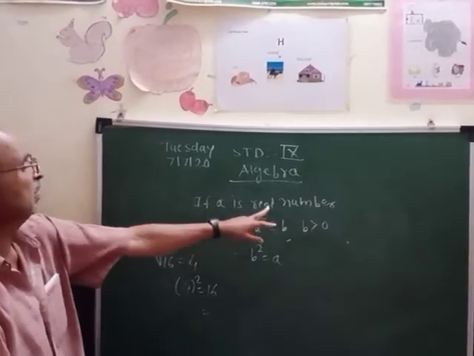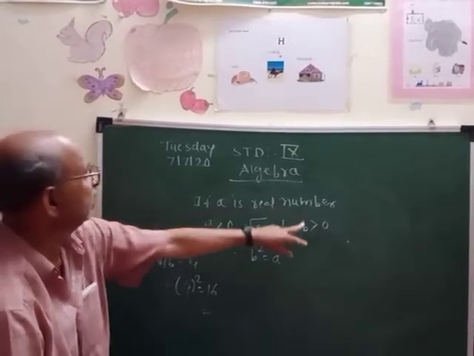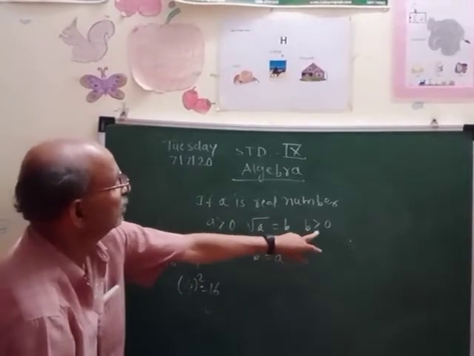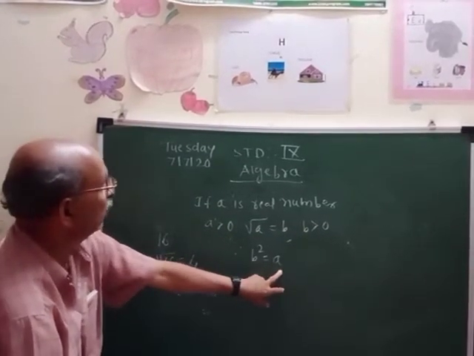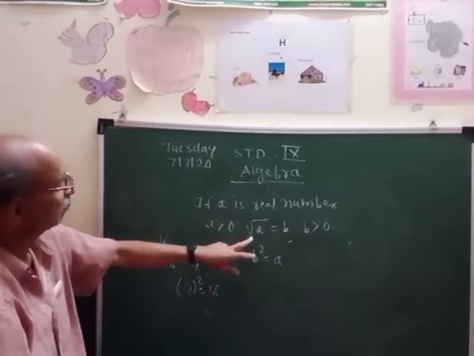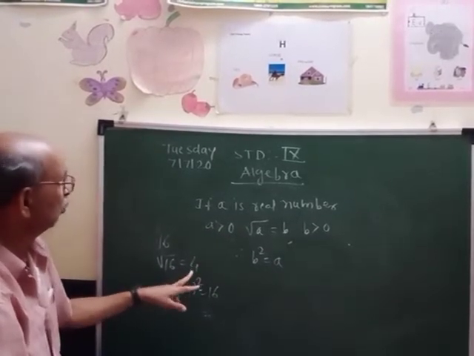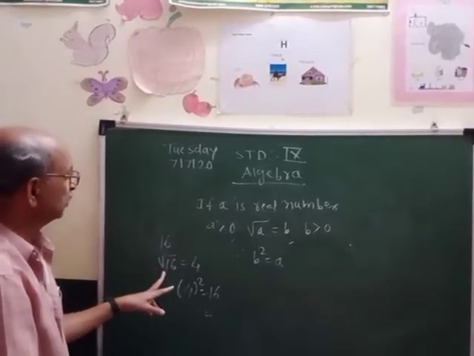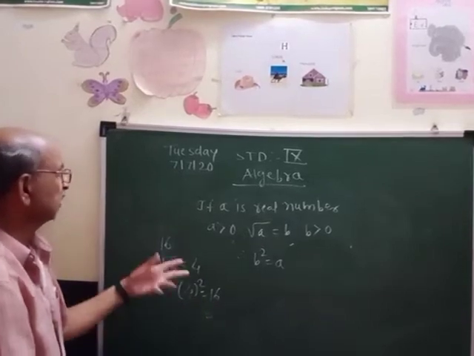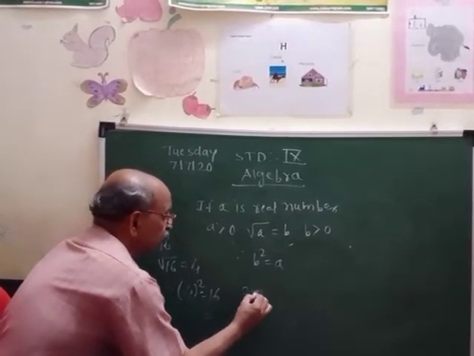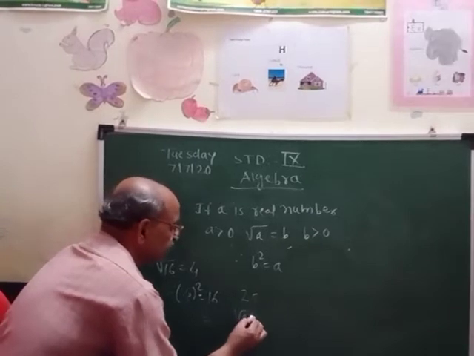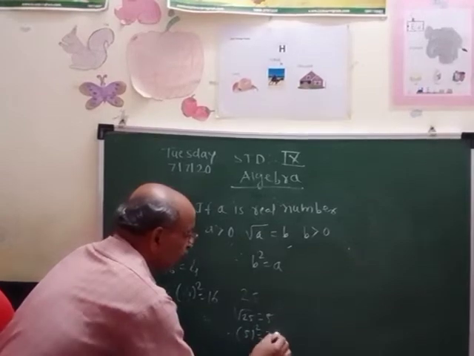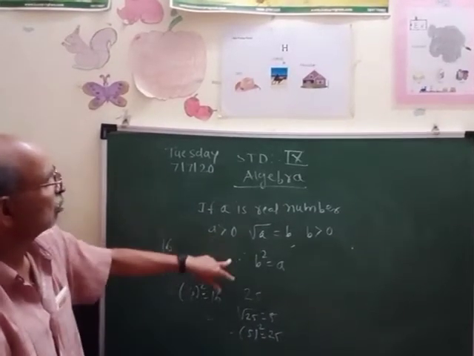And therefore we can write, you know, 4 square is equal to 16. So this we have written in the statement that if a is any real number, a greater than 0, root a is equal to b, that is b greater than 0, therefore b square is equal to a. In short, we take the square root of that number. Root 16 is 4, means 4 square is 16. These are the opposite of each other. I will show you one more example. Square root of 25 is 5. In short, 5 square is 25. So this is the example based on this law.